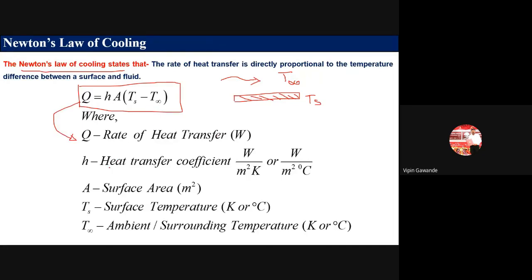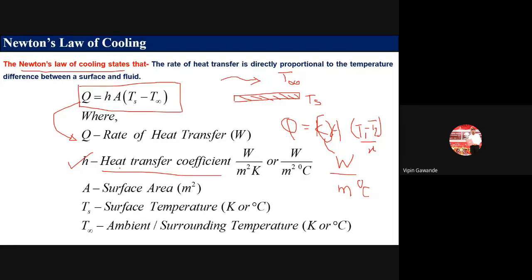h is called the heat transfer coefficient. In case of conduction, we have Q is equal to kA (T1 minus T2) divided by x. So in conduction, we have thermal conductivity. In case of convection, we have the heat transfer coefficient. The unit of thermal conductivity is watt per meter degree Celsius, and the unit of heat transfer coefficient is watt per meter square degree Celsius or watt per meter square Kelvin.